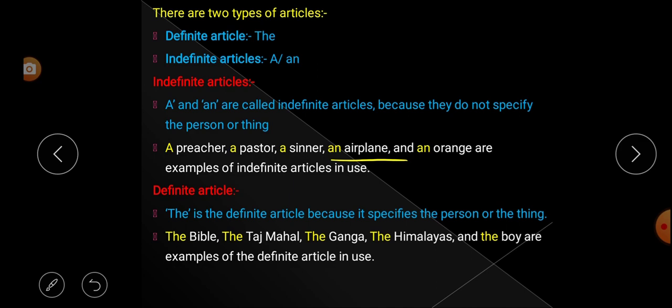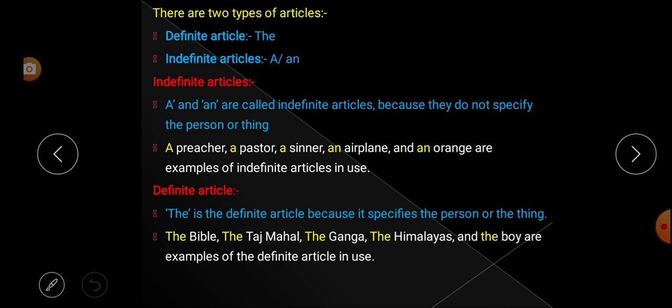So it is also not specifying any particular airplane. And an orange. So these are examples of indefinite articles in use. A and an are indefinite articles because they do not specify the person or thing.